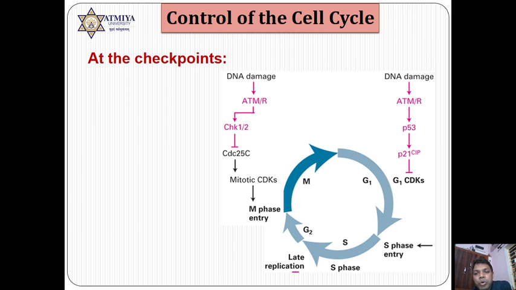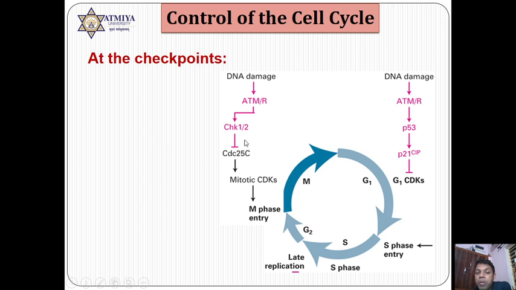See, the overview of this diagram is: in the G1 phase, DNA is damaged, ATM-ATR is activated, and they activate P53, P53 activates P21, and this P21 is basically blocking CDK4 cyclin D, and hence the cell cycle will be arrested. Whereas in case of the G2M checkpoint, if DNA is damaged, the same ATM-ATR checkpoint protein is activated, but they are blocking CDC25 phosphatase.